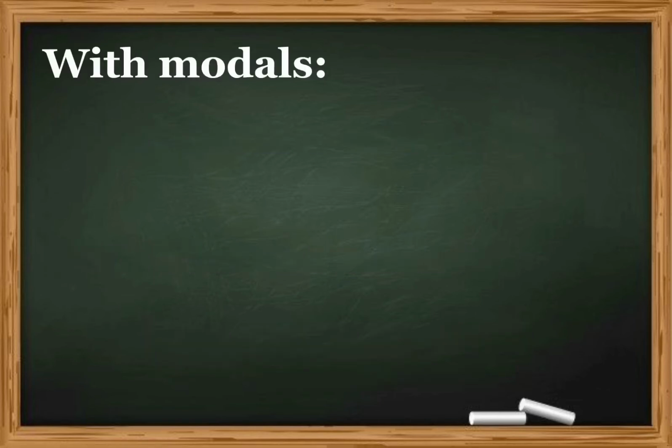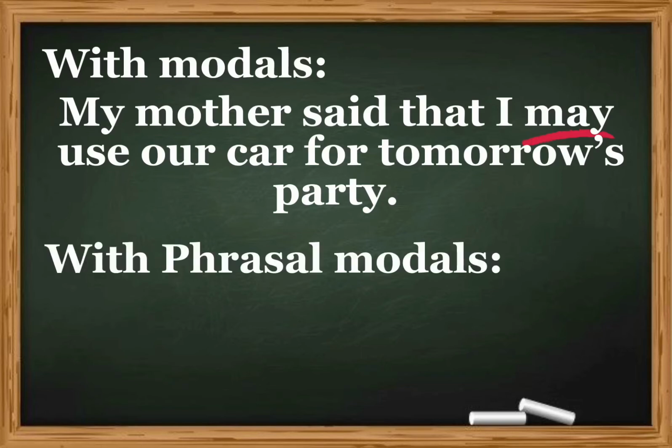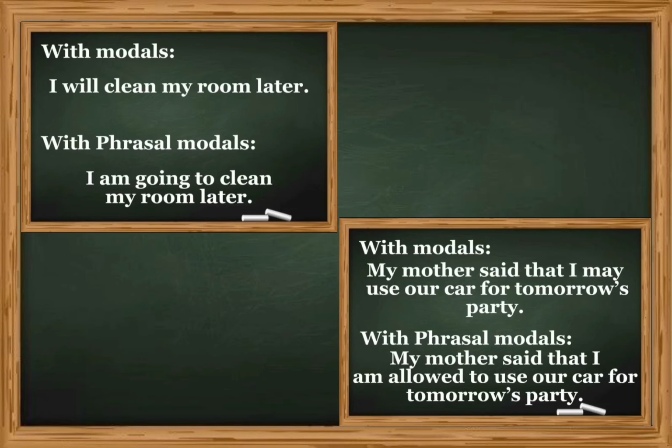Another example with the use of modals is, my mother said I may use our car for tomorrow's party. The modal may used in this sentence can be replaced by its phrasal modal counterpart, which is be allowed to. For example, my mother said that I am allowed to use our car for tomorrow's party. In these examples, the meaning of the sentences didn't change despite changing the modal into a phrasal modal.